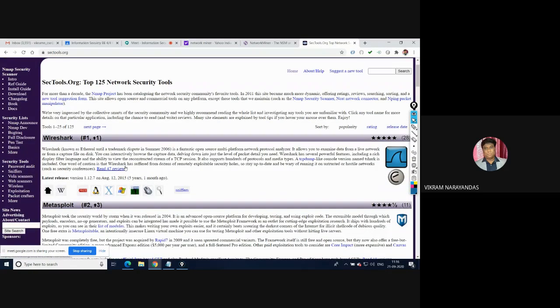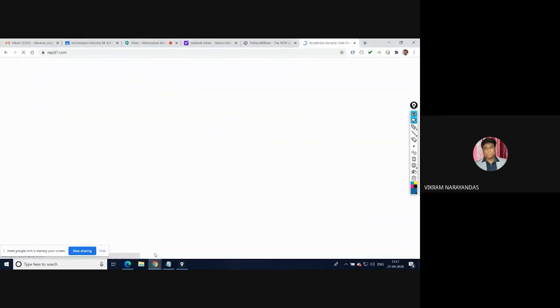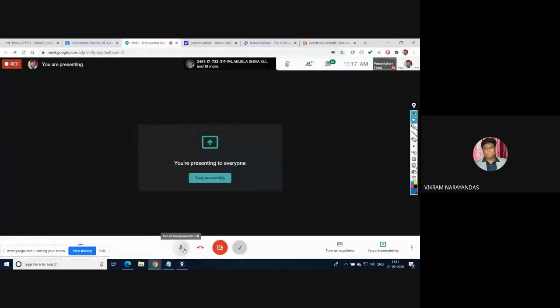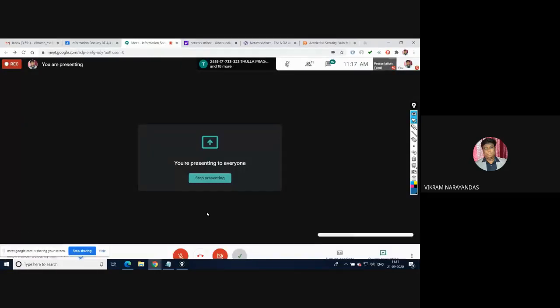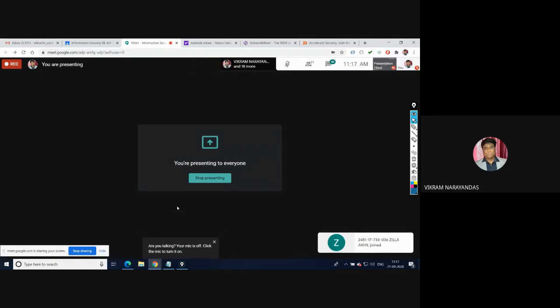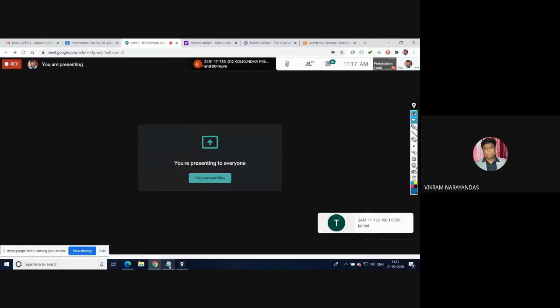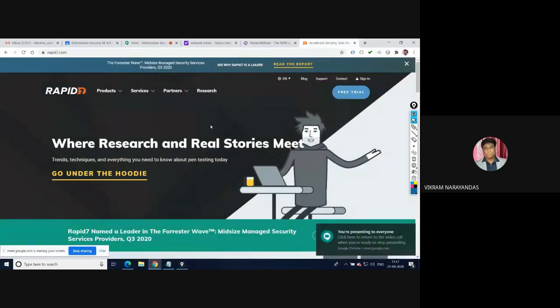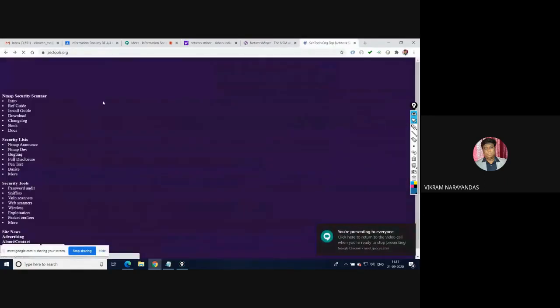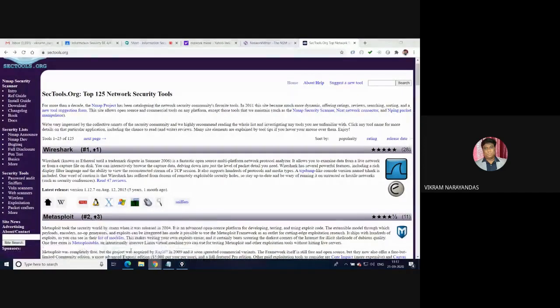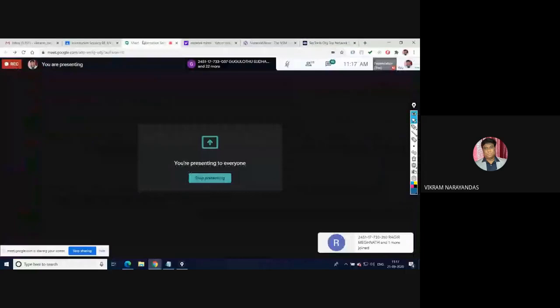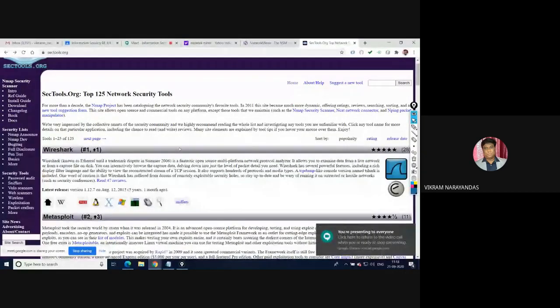One is Wireshark, one of the best sniffers among these ten tools.